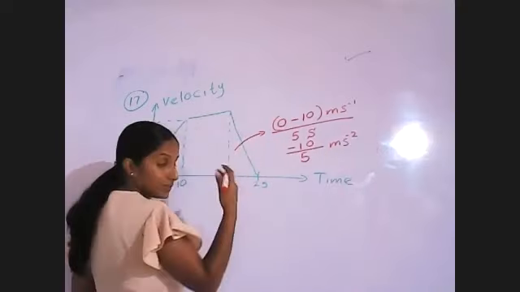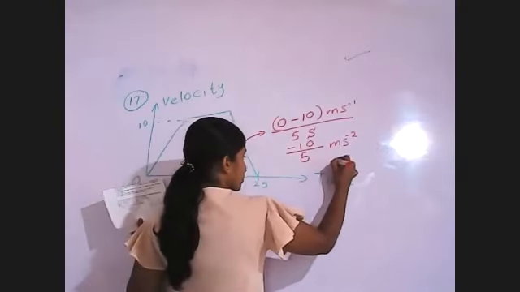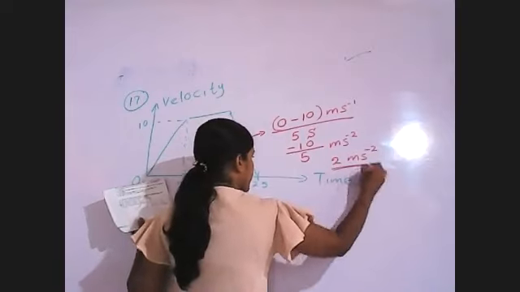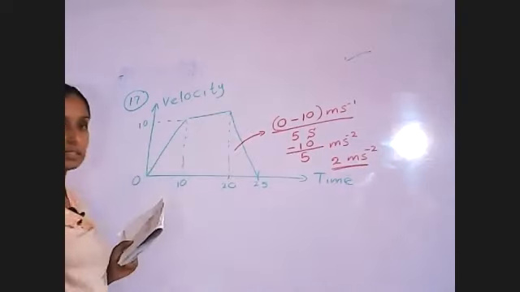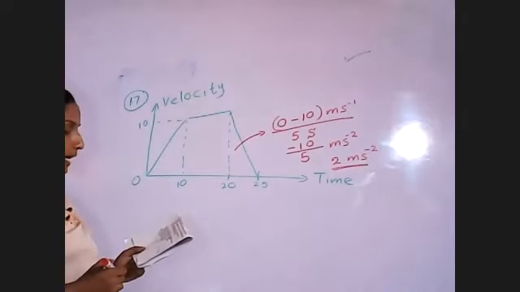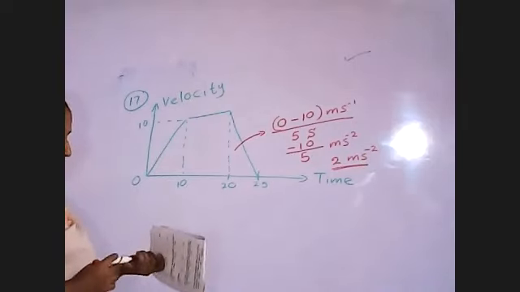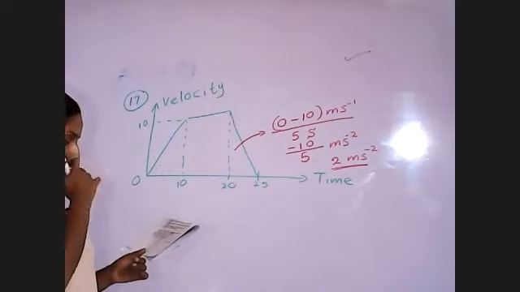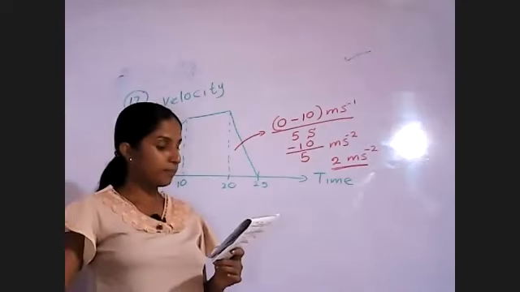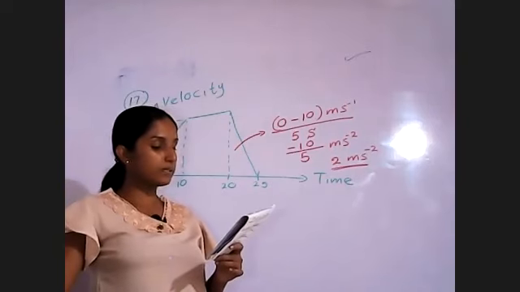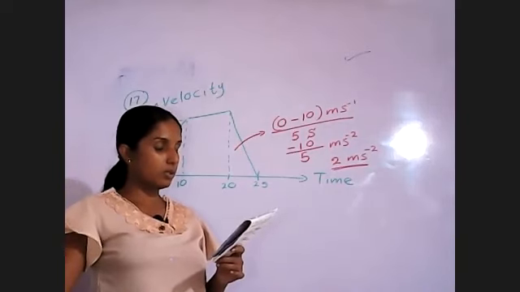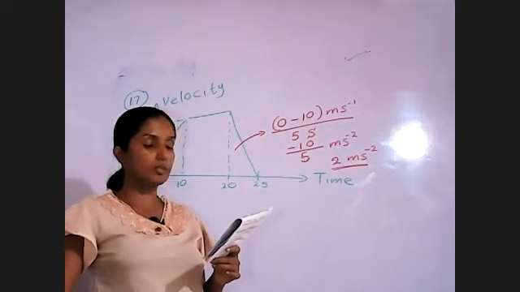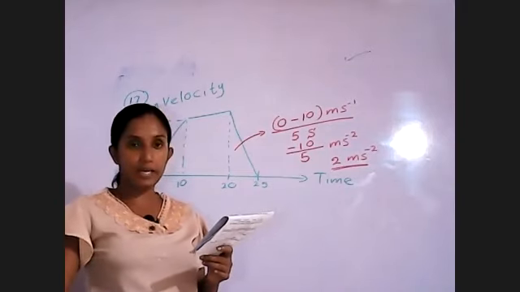They have asked retardation, so that should be a positive value, 2 meters per second squared. Yes, the answer is correct. The retardation of the object is 2 meters per square second. We will check the other answers also. The displacement of the object is 0. No. Here, this is a velocity time graph.